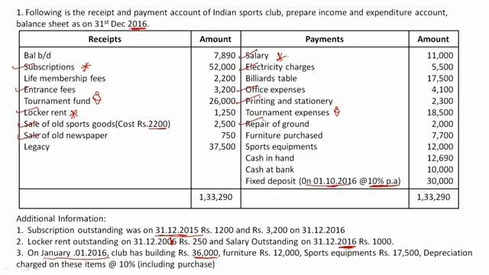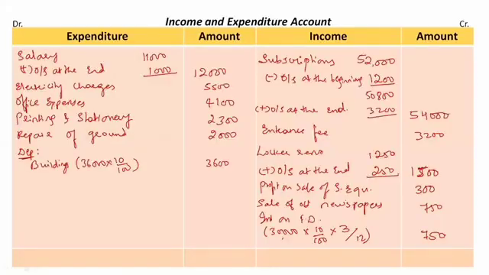Then we have furniture, rupees 12,000. Okay, we had furniture at the beginning of the year, which is 12,000 rupees. And during the year, we have also purchased furniture, which is rupees 7,700. Right? So now what we need to do, we need to total both of this. 12,000 is the amount of furniture I already had, plus, so during the year I'm still purchasing 7,700 rupees of furniture. In total, 19,700 rupees furniture is purchased. On this, okay, on this, we need to charge the depreciation.